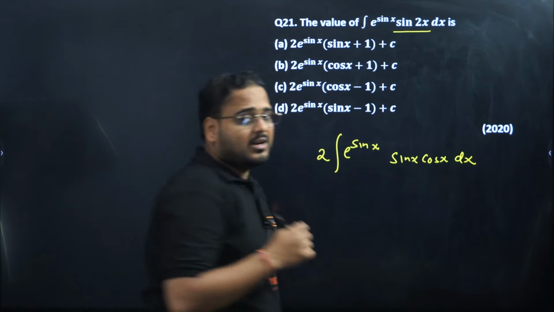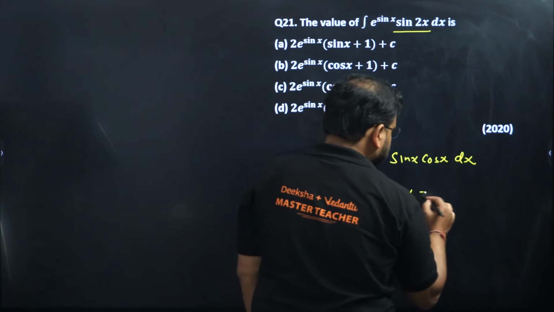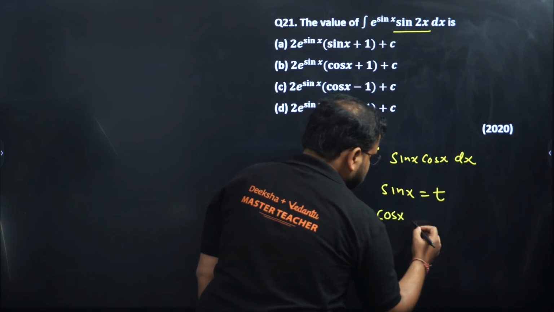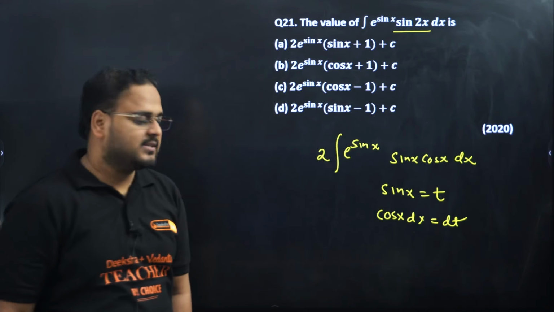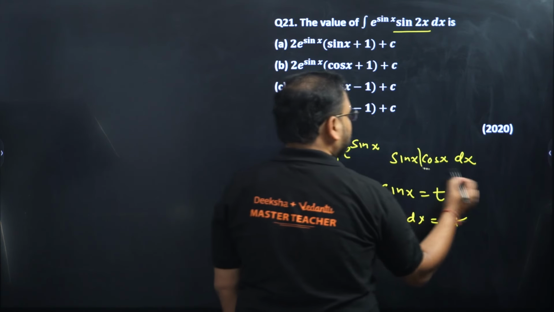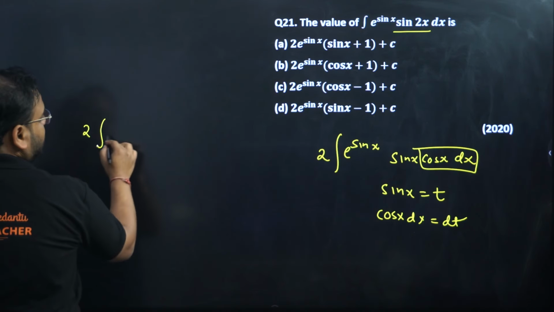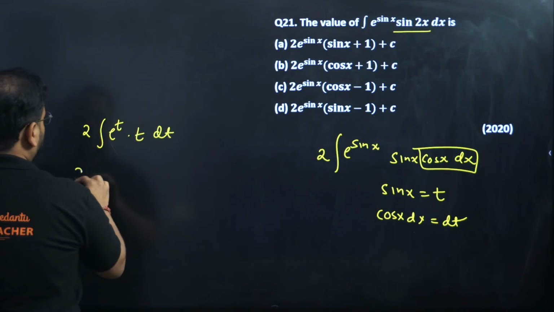Next, we're gonna use what? Our substitution. For that, sin x is t, right? So you'll have cos x dx as dt. So this term here becomes dt. Now check the integration. So we have twice of e power t into t dt. 2 you're gonna keep it outside.